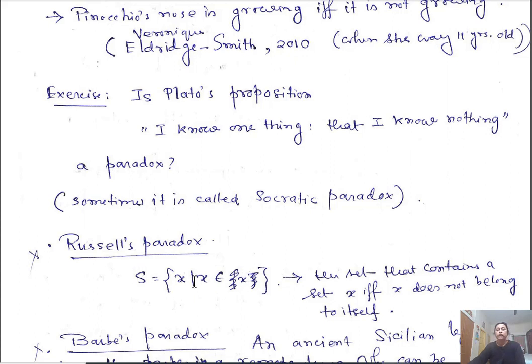Okay, so this set contains those elements which do not belong to the set A, those sets which do not belong to themselves. If the set X does not belong to itself, then it is in this set. And if this set belongs to this set, then it is not in this set. So you think, why do you get a paradox here? This is called Russell's paradox.